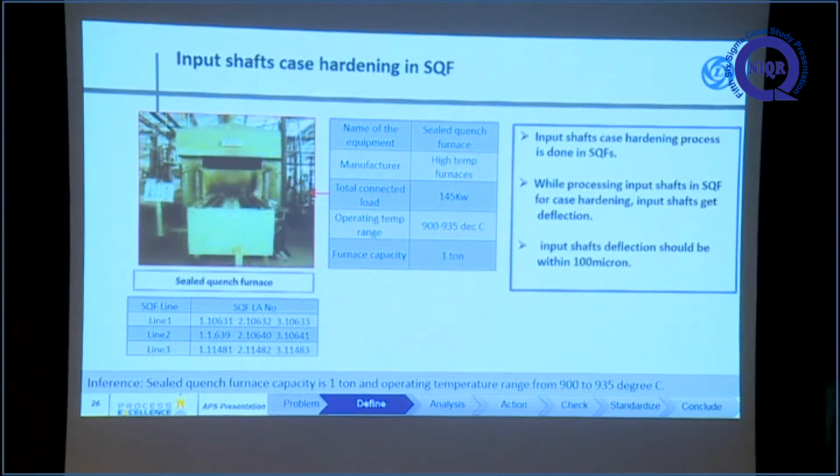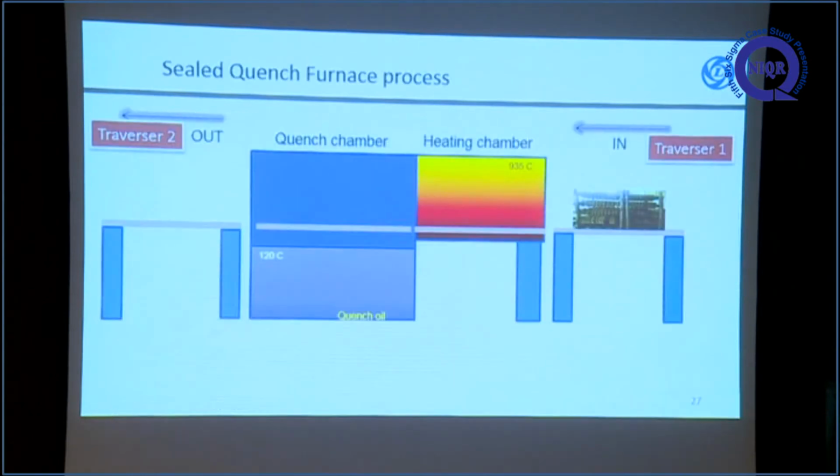Input shaft production is mainly in sealed quench furnaces. Our capacity is 1 ton. Here we can load up to 144 gear shafts in the same charge. This is our sequence of operation, sir.